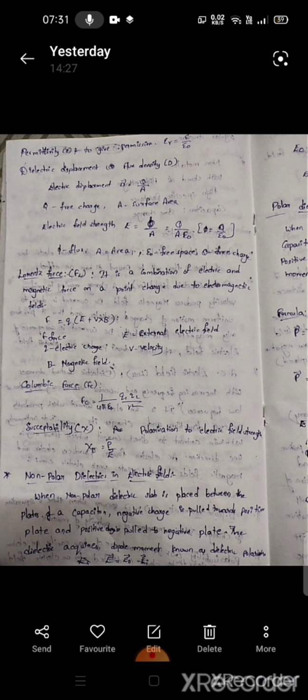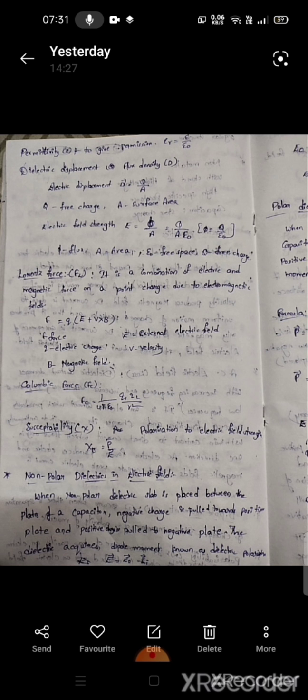Phi is flux. Lorentz force: it is a combination of electric and magnetic force on a point charge due to the electromagnetic field. Lorentz derived an equation, F equals Q into E plus V into B, where F is force, Q is electric charge, B is magnetic field, E is external electric field, V is velocity. And by separation of charges, we have a force called Coulombic force, Fc equals 1 by 4 pi epsilon naught Q1 Q2 by R square, where Q1 and Q2 are charges. Susceptibility: the ratio of polarization to the electric field strength is called the susceptibility.